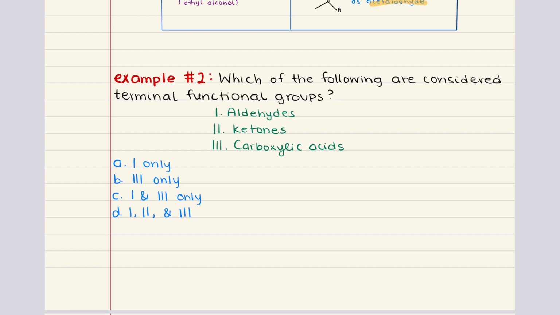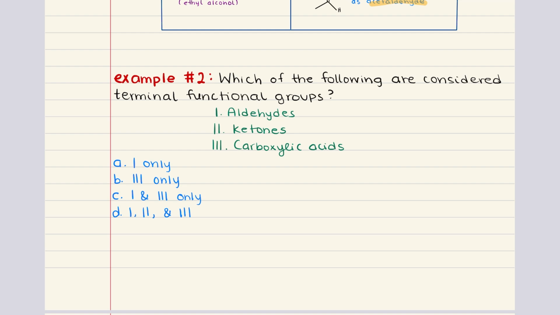Finally, let's discuss carboxylic acids. Carboxylic acids are, in fact, terminal functional groups. The carboxyl group includes both a carbonyl group and a hydroxyl group bonded to the same carbon. This structure can only occur at the end of a chain because the carboxyl carbon can only make one more bond, which connects it to the rest of the molecule.